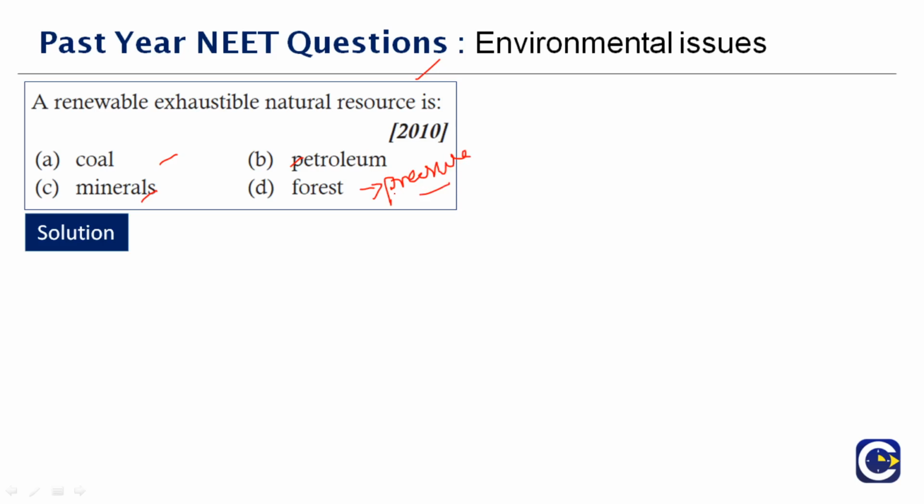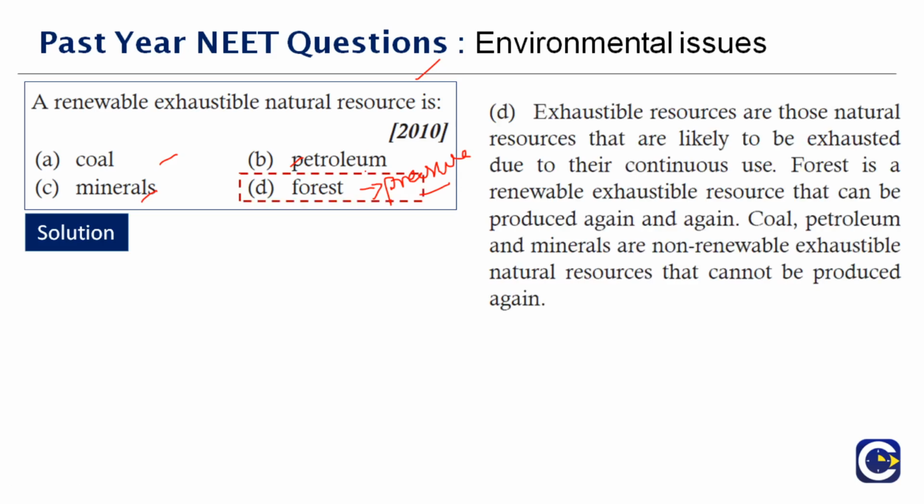Imagine your mom gives you 5 chocolates. If you have 1 per day, you are losing 1. Imagine you're taking all the 5 in one day. What happens? For the rest of the 4 days you're not going to have the chocolate. Same system is followed here. It's not that you should not use the resources of the forest. You can use, but there is a limit for the usage. When you go continuously and when it goes beyond the limit, you're actually exploiting the resources and keeping nothing for the future generations to come. So a renewable exhaustible natural resource is option D, forest.